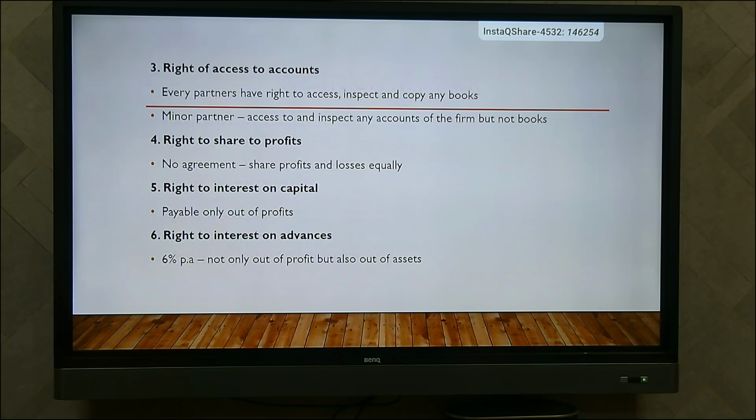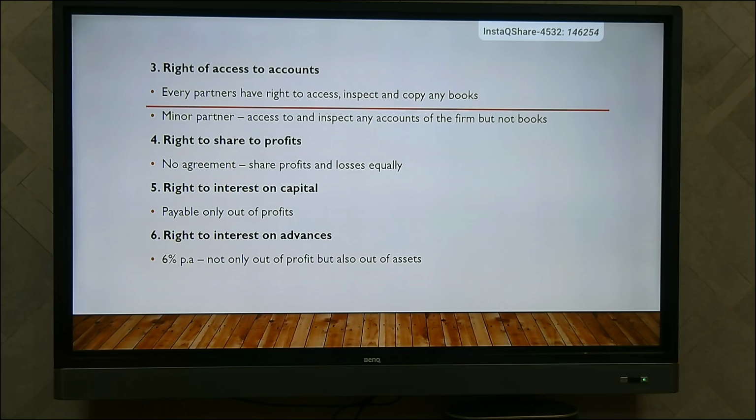Then third, the right of access to accounts. Every partner has the right to access the books and accounts, and they can inspect the books also, or they can take a copy from any books of accounts. In case there is a minor partner, he can access and inspect the accounts of the firm, but not the books.